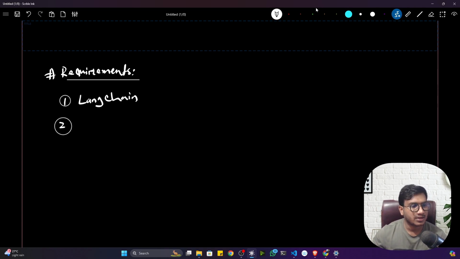And large language model wise, we'll be using an OpenAI model. OpenAI, we'll be using GPT 3.5. This model actually we'll be using. Going forward, we'll also be learning how we can use an open source large language model. With the help of that, I will also show you how we can create the application.